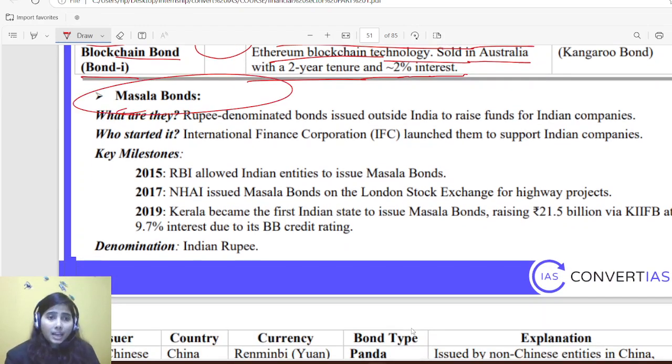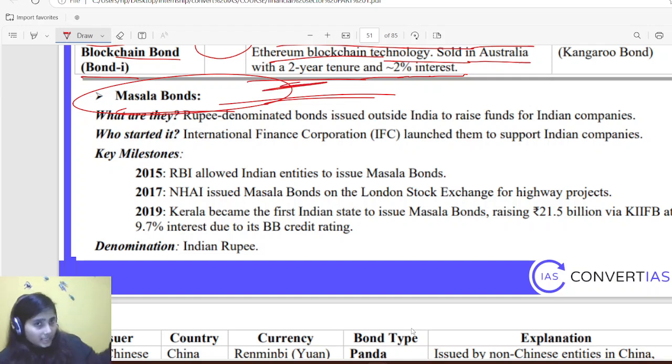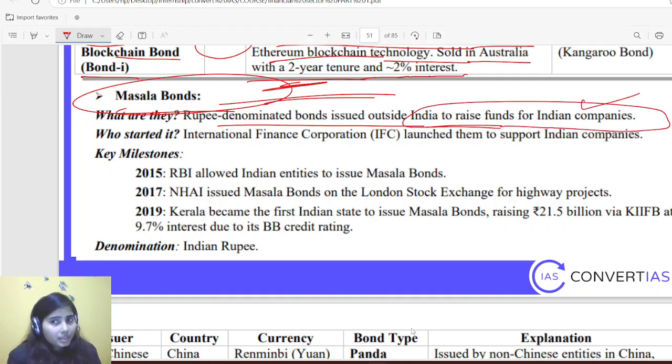Okay, there is a masala bond as well. Masala bond is a rupee denominated bond. Rupee denominated means if someone is purchasing a masala bond at the international level, they are increasing demand for rupee in the forex market, so that will uplift the value of rupee. So what are they? Rupee denominated bonds issued outside India to raise funds for Indian companies.